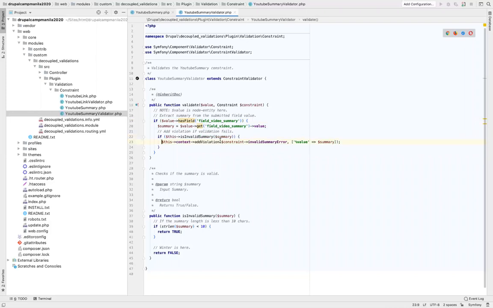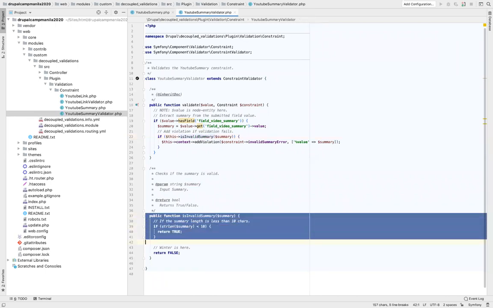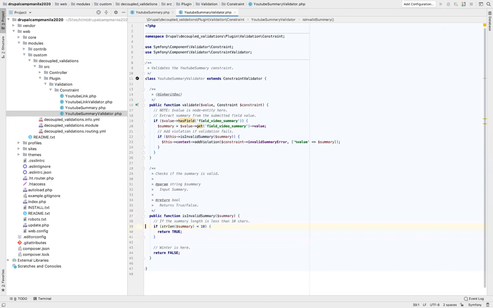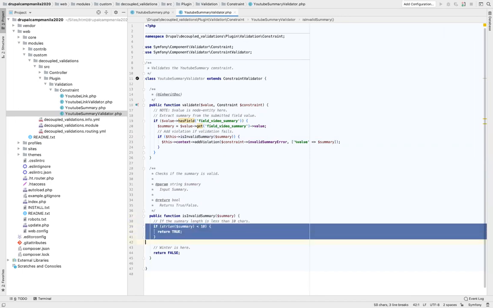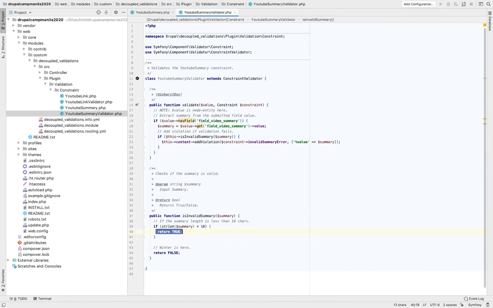If the summary is invalid, we are going to add this particular error or violation. This runs a helper function during the validation check, and the helper function is invalid summary. It is just below this, and we are writing an if condition in it where we are checking if the summary length is less than 10 characters. If yes, return true, otherwise false.